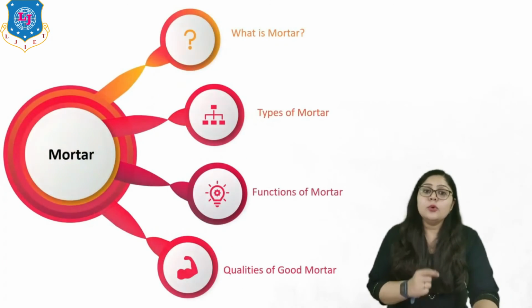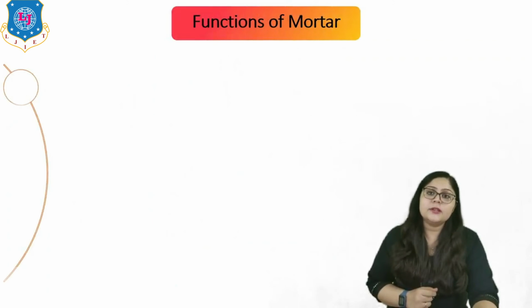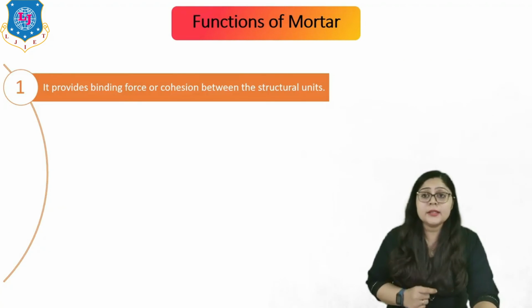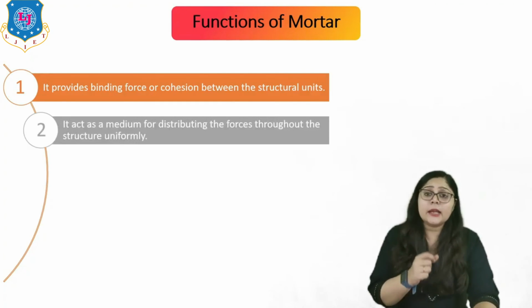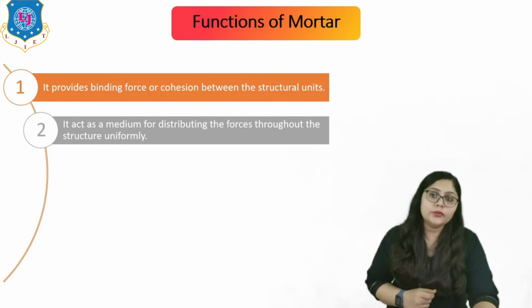Now let us move to the functions of mortar. Different functions are there, in which the first one is that it provides binding force or cohesion between the structural units. Again, it acts as a medium for distributing the force throughout the structure uniformly.